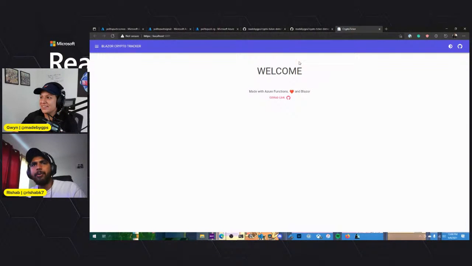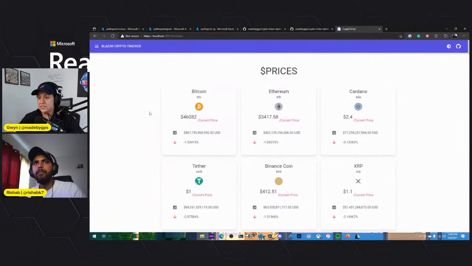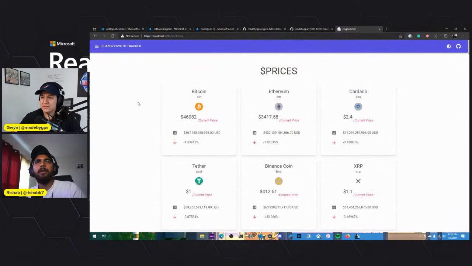Yeah. So right now it doesn't utilize any of the functions, right? No. Okay. So I'll explain a little bit more of what I've put in place, a sort of boilerplate there for us. So you launch it, dotnet run, and we have this running locally. And if we go on here to the left side, we click on tickers, and you see we have our prices. And this is all pulling from an API, right? So we're using what's the component library? Oh, Blazor. So when you create a new Blazor WebAssembly project or Blazor server-side project, you get this very standard-looking template that has a purplish bar on the left side.